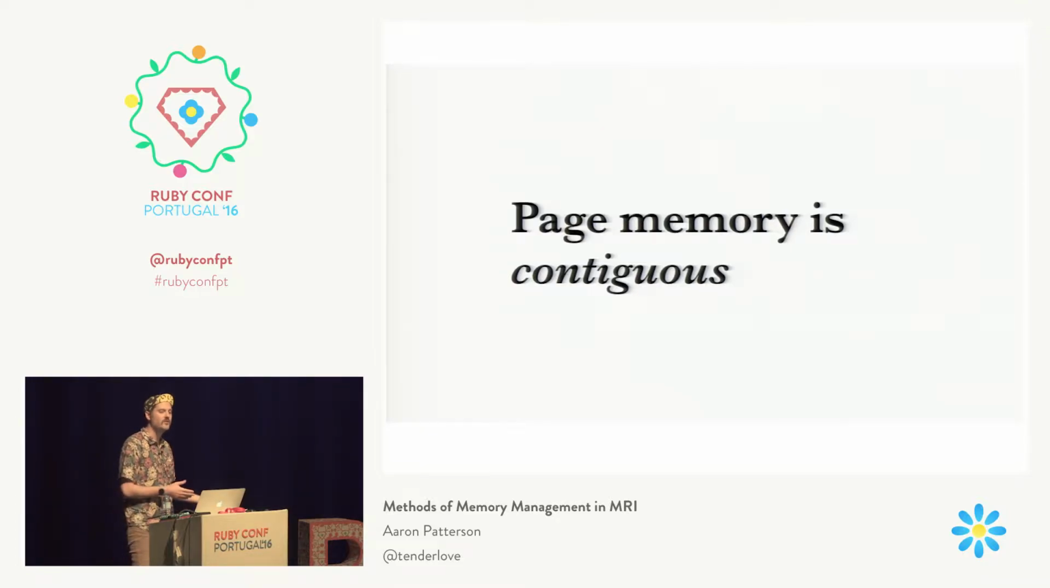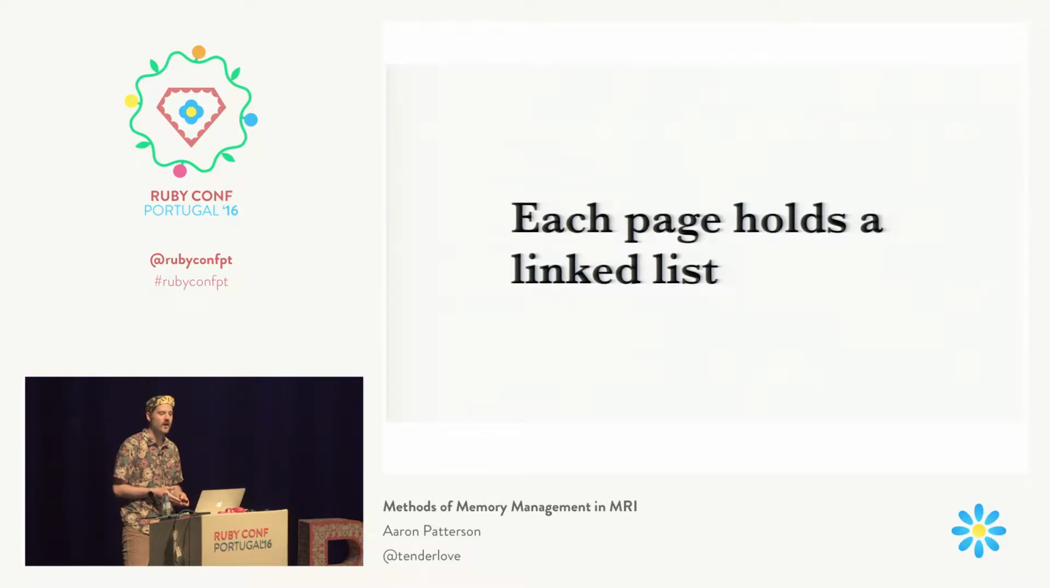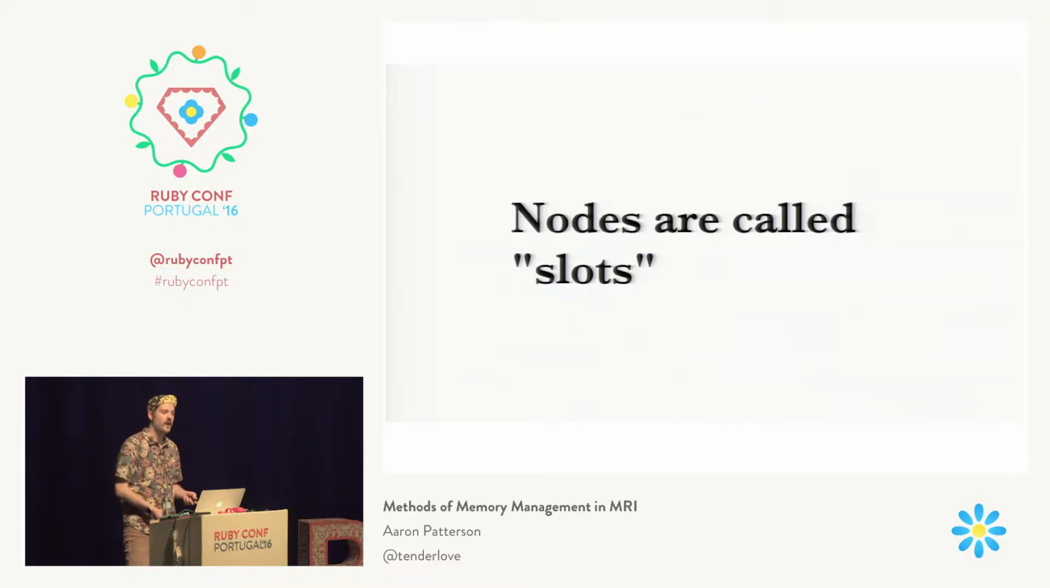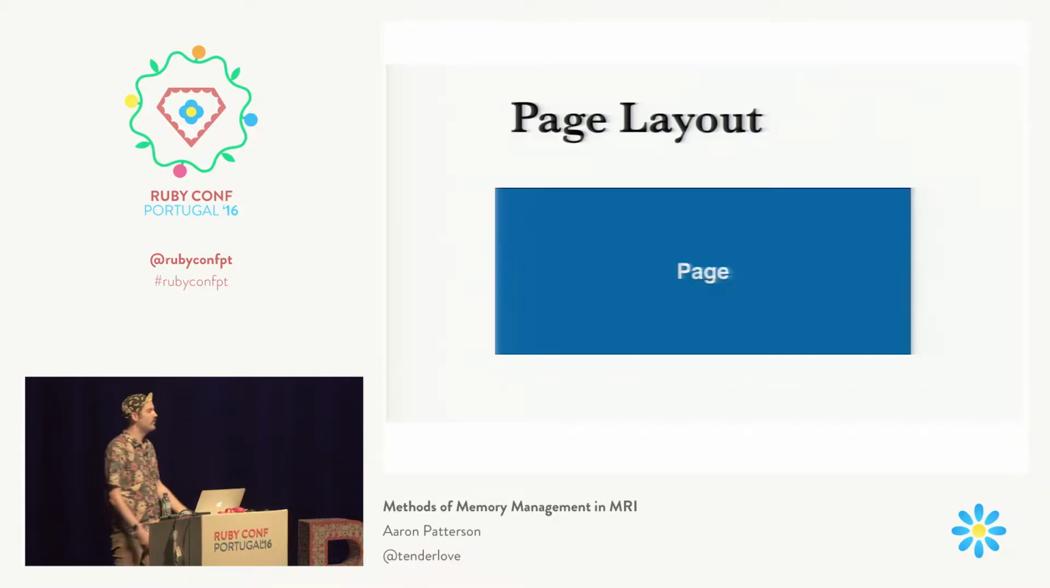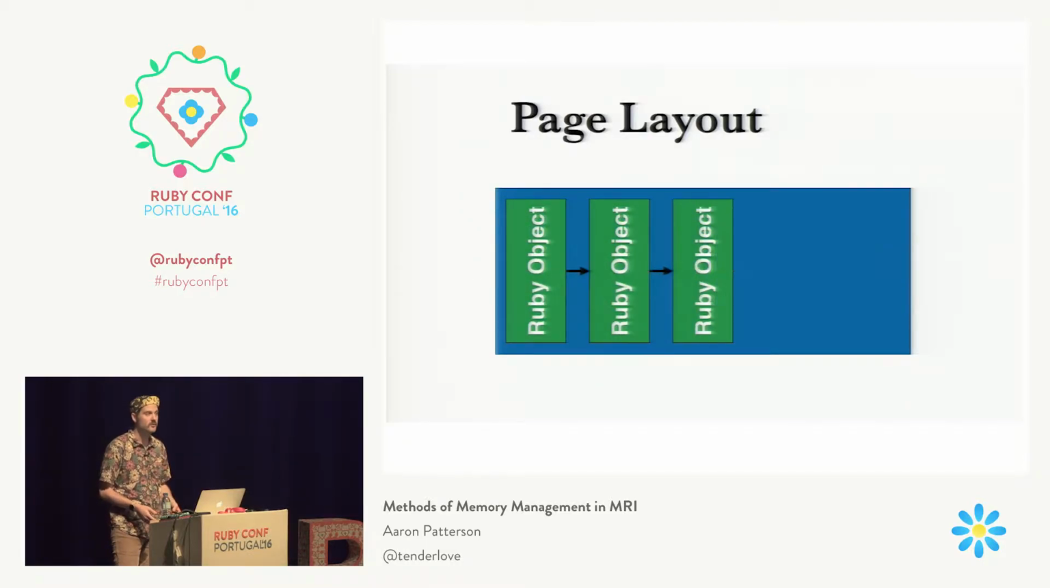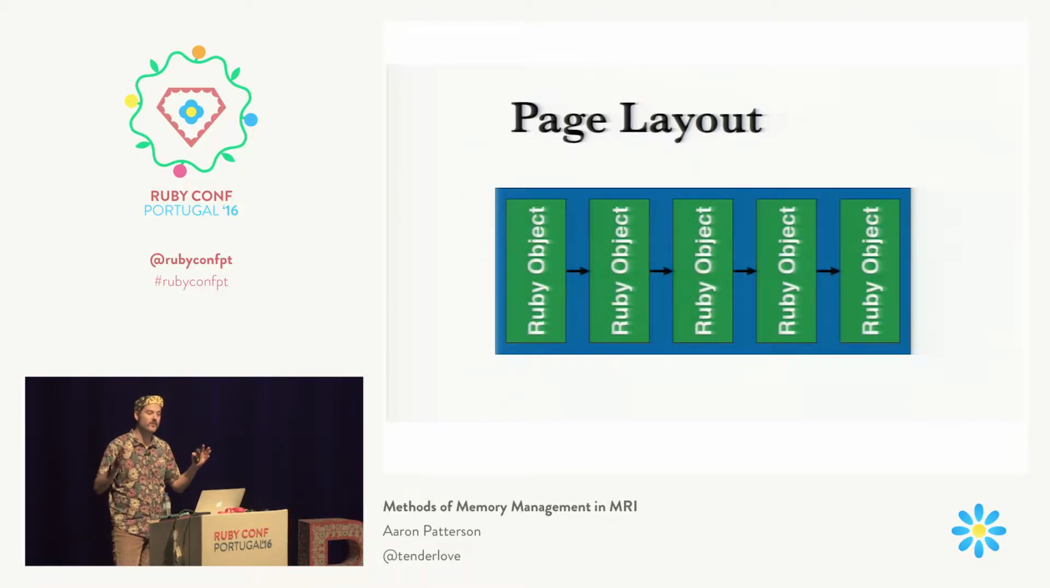So each of these pages holds a linked list. Now, each of the nodes in the linked list are called slots. And each slot is a Ruby object. So if we take a look at this visually, we'll allocate a large page, and inside that page is a linked list, and that linked list just contains Ruby objects. So all of those Ruby objects are contained inside this page.